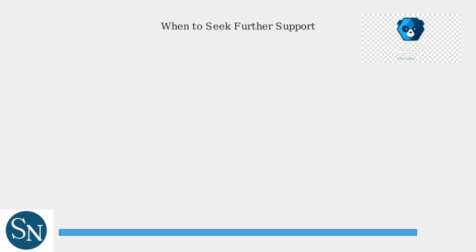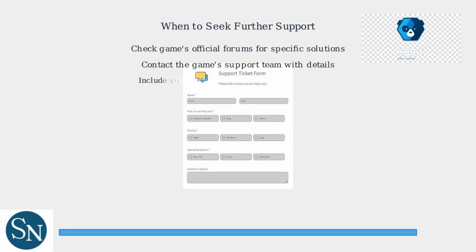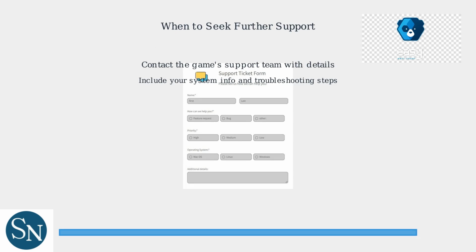If the troubleshooting steps haven't resolved your EAC error, it's time to seek further support. Start by checking the game's official forums, where developers often share solutions for common issues. Next, contact the game's support team directly. Fill out their support ticket with detailed information about your system specifications and all the steps you've already tried. Finally, visit the Easy Anti-Cheat support website for additional assistance and official guidance on resolving complex issues.